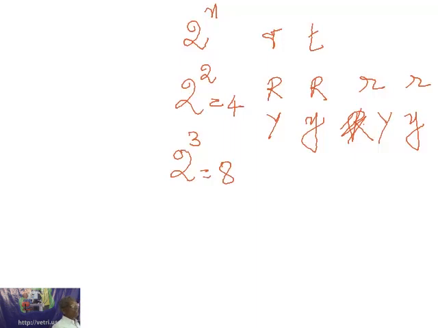Now, in a human being, where n is equal to 23 pairs of chromosomes, how many types of sperms will be produced in each human being, you can very easily understand. It is 2 to the power of 23, quite an unimaginable number.